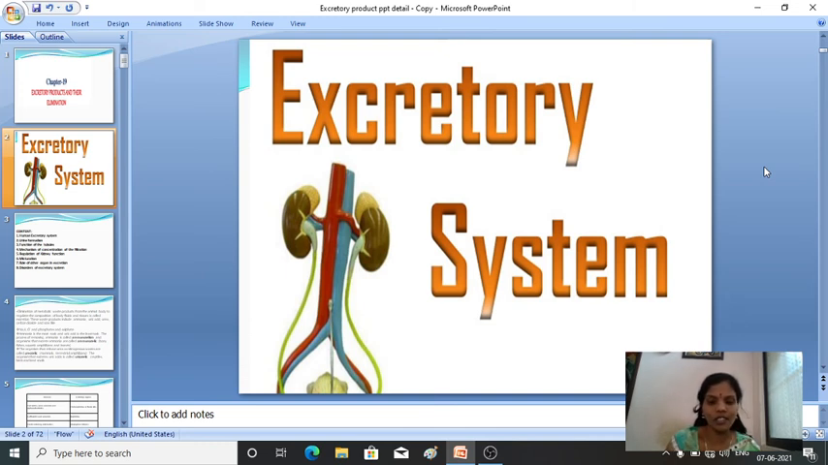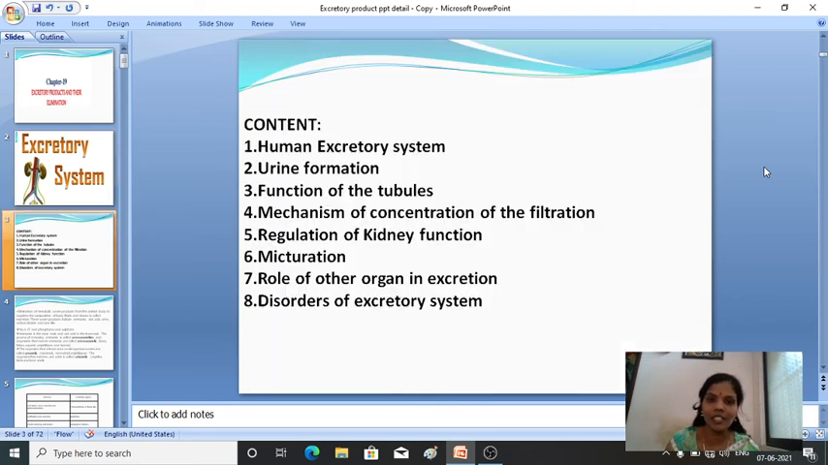Firstly we'll see what contents we'll discuss in this chapter. First is the human excretory system, briefly, and its structure. Then urine formation and the steps involved in urine formation. Then functions of tubules. Then mechanism of concentration of the filtrate. Then regulation of kidney function. Then micturition. Then role of other organs in excretion.